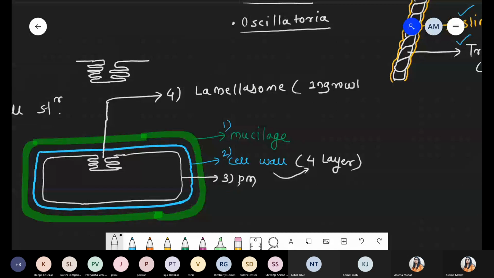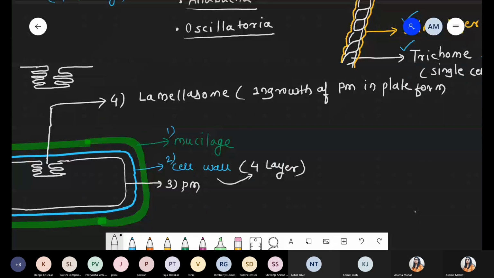This is one specific type of ingrowth, in plate form.